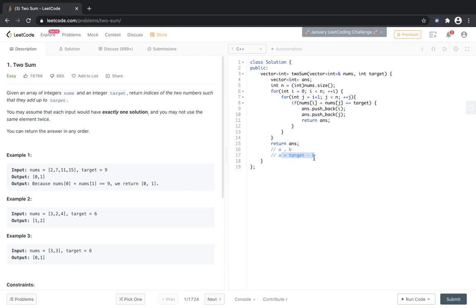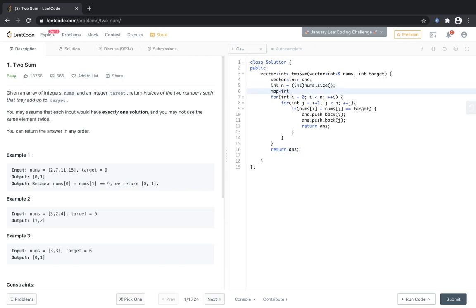Storing it in the map would be log n for each storage. Whenever we push something in the map, or update the value in the map, it would be a log n operation. And for traversing the array it's n operations, and each time we are updating the map, so n log n.